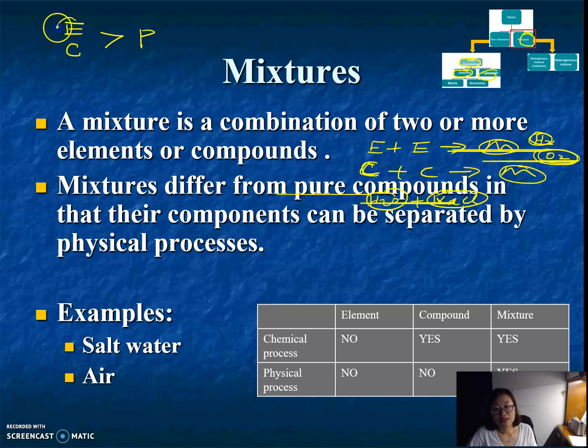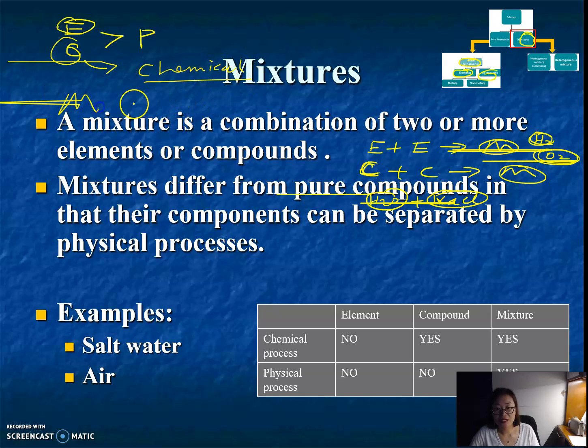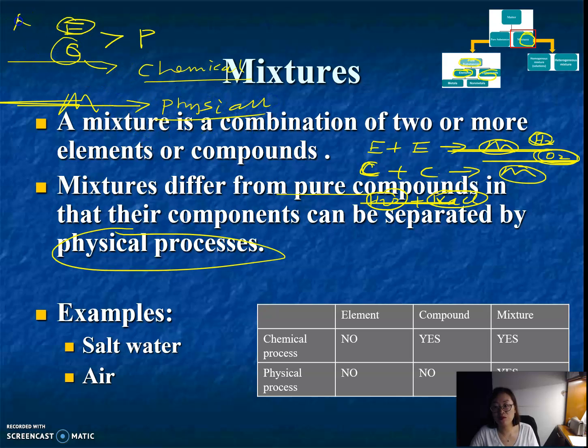An element cannot be further broken down into simpler substances, no matter what. A compound can be broken down by a chemical process, like electrolysis. And a mixture can be broken down by a physical process. You don't even need a chemical process; a physical process is okay.